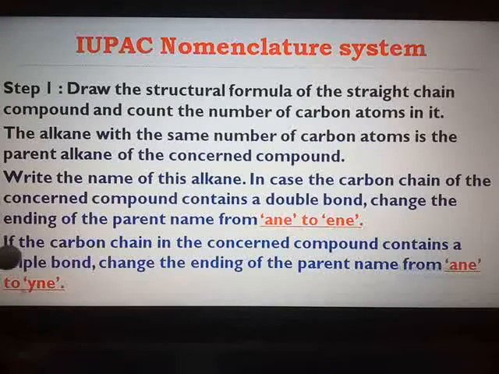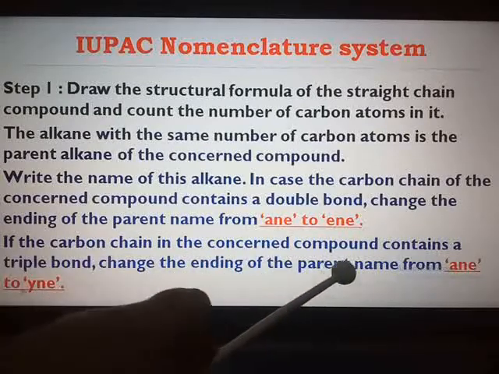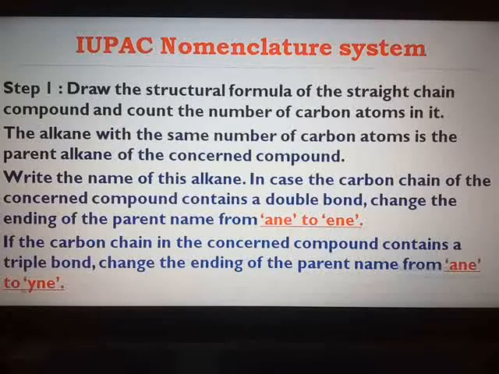Similarly, if the carbon chain in the concerned compound contains a triple bond, then you change the parent name from ane to yne, that is propyne, ethyne, butyne. So the first step, I think you have understood. Count the number of carbon atoms, derive the parent alkane.